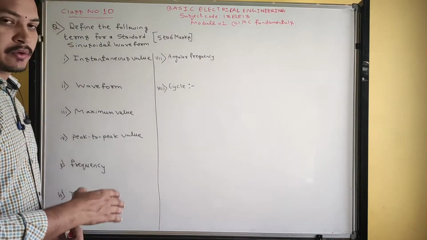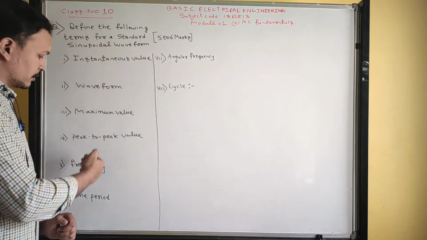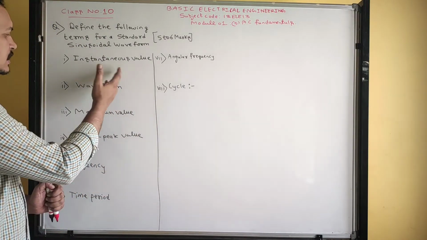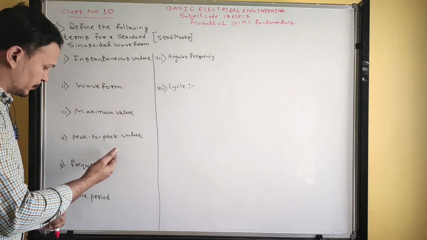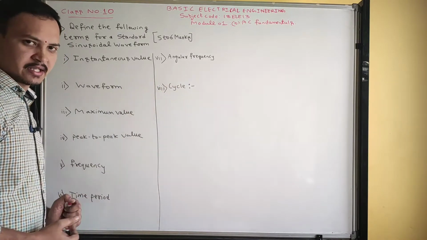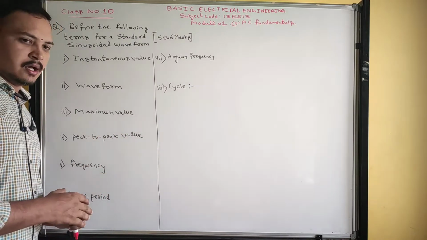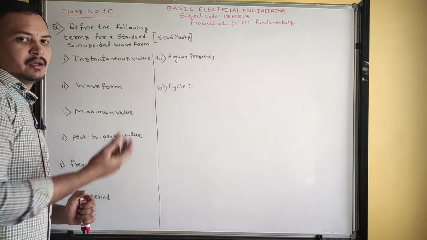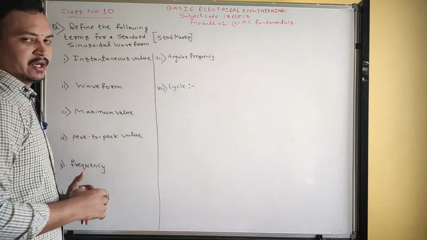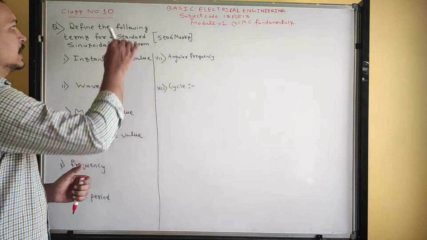In this lecture we are going to study standard definitions of sinusoidal waveform. So the definitions are instantaneous value, waveform, maximum value, peak to peak value, frequency, time period, angular frequency and cycle. So totally 8 are there. Along with this 8 they are going to ask any 5 to 6 definitions, and marks also vary from 5 to 6 marks. So it is class number 10.